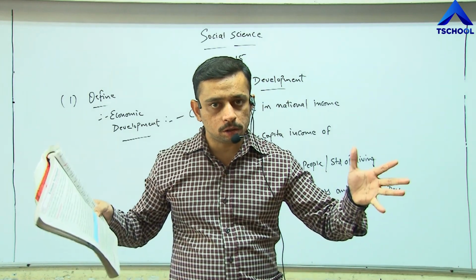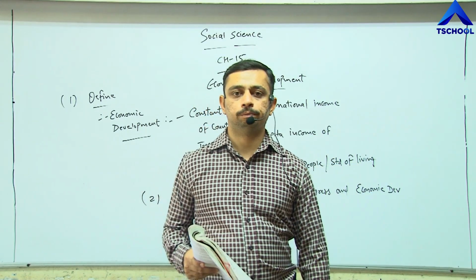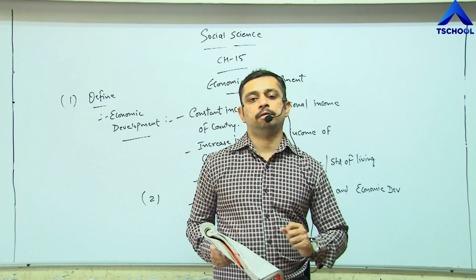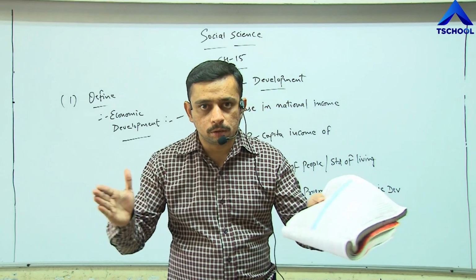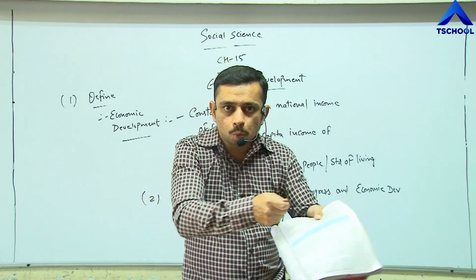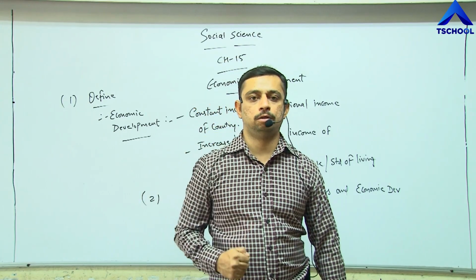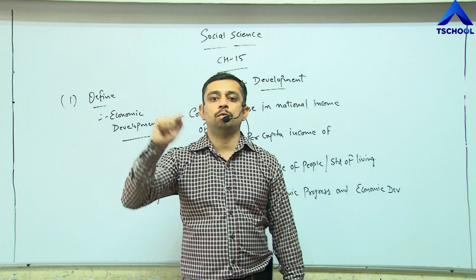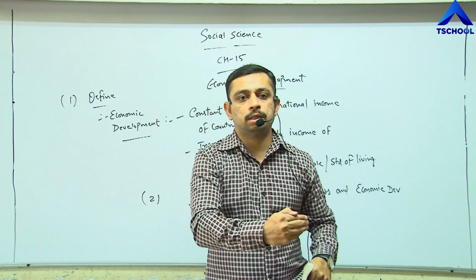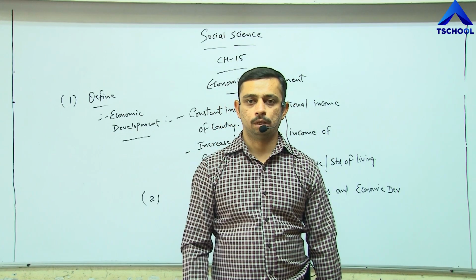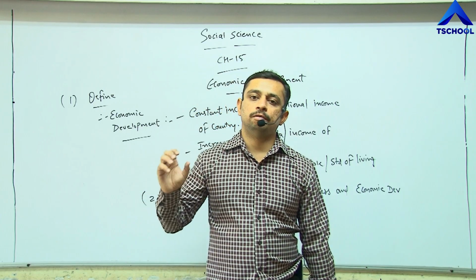And when we bring all those phases together, we actually make a development. But what happens in reality when we try to get all these things together? If we bring one thing, the other thing goes out of hand. Population increases, for example. So again there is a question mark. If we try to bring the other factor, the other side slips away. That is the situation that the government is facing today.